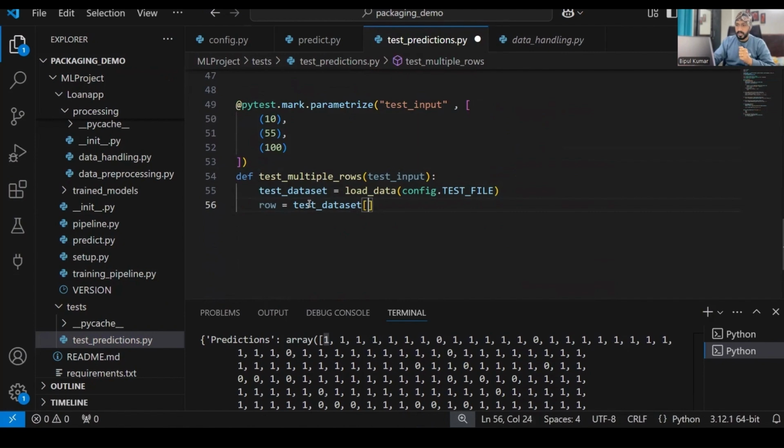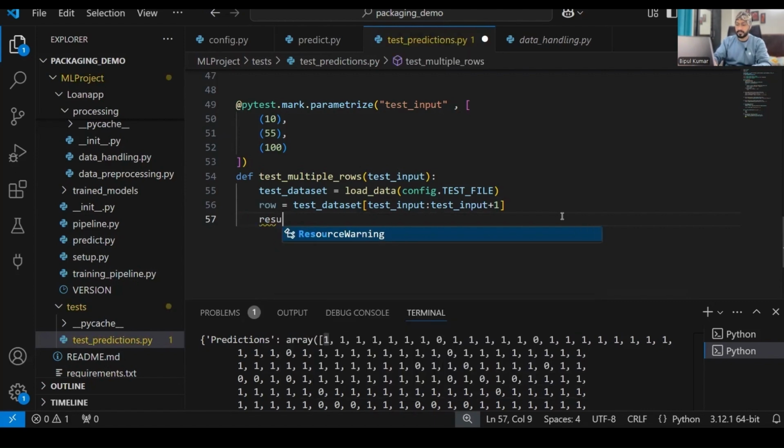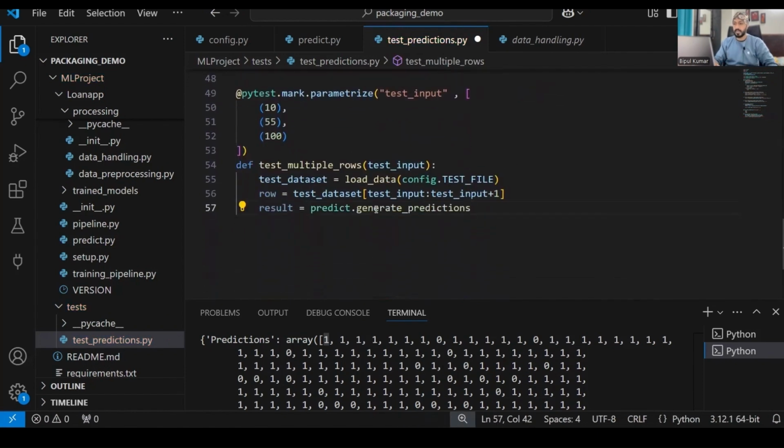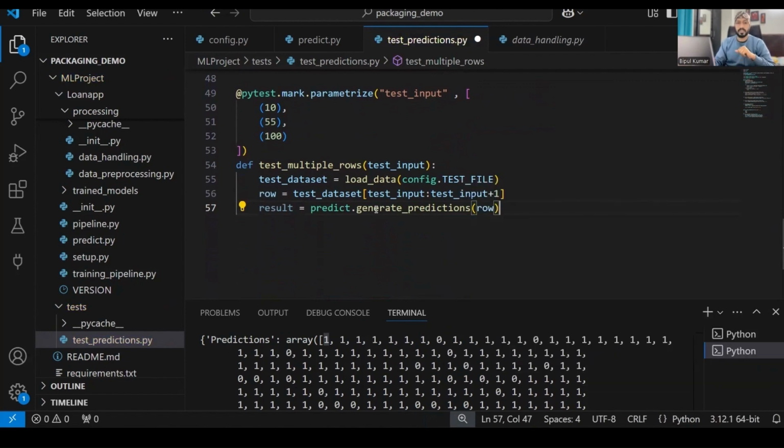To test. So if I want row number 10, what do I do? I'll just take test input over here. That will represent row number 10, colon, test input plus 1. So a single value we are taking. Initial value plus 1. That will give you the single value, right? Thereafter we'll get the result over here. That would be equal to what? Your prediction. So what is a prediction? predict.generate_predictions, right? Okay, predict.generate_predictions, and I will feed row over here.